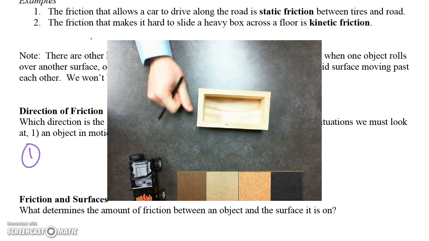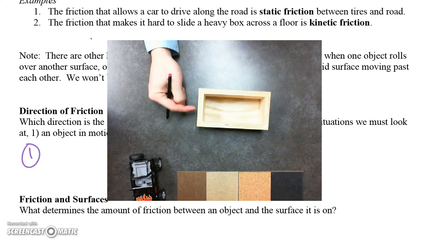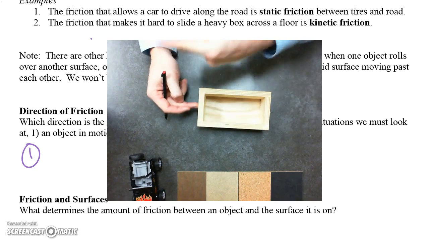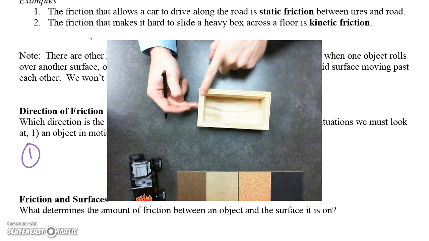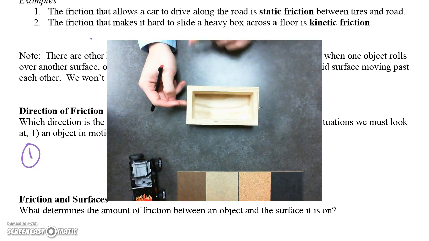If this object is at rest, it's a little bit different situation. I'm going to apply a force to it, and it doesn't move, because I'm not pushing it hard enough. So it's staying there, but I'm applying a force to it. Static friction must act on it. If I'm applying a force that way, static friction is still going to be that way. That's because if there was no friction, the object would go this way, it would travel, but because there is friction, it's not.